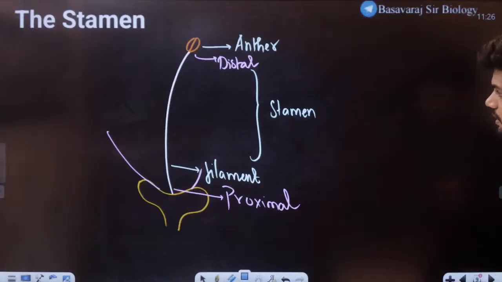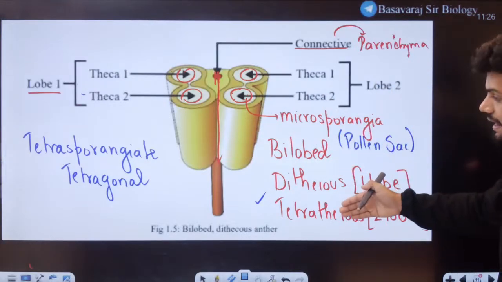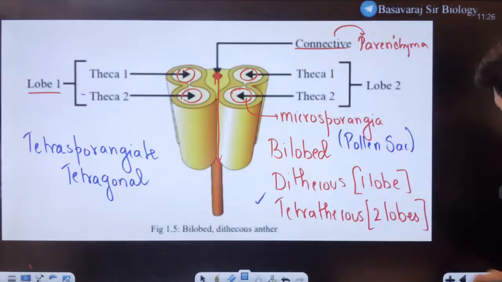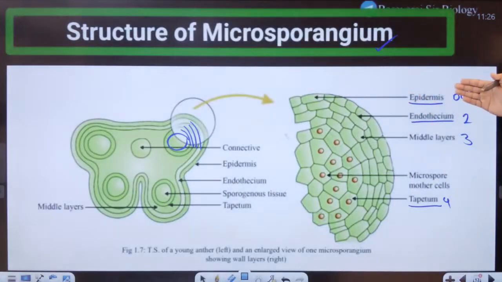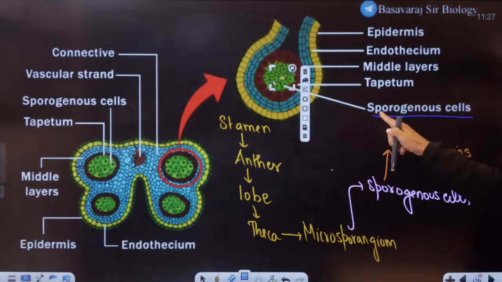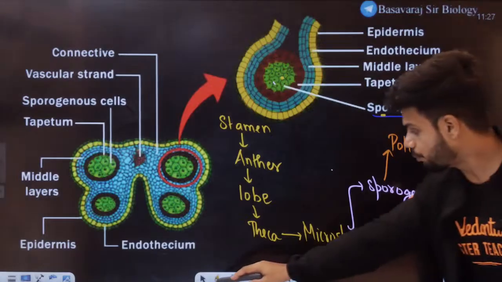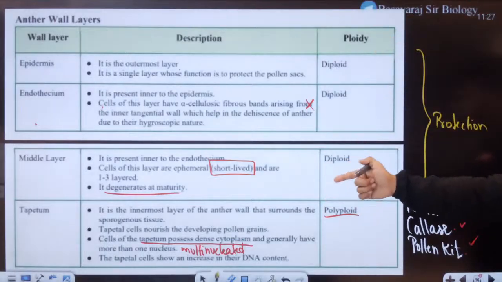Then we learned about stamen. We learned about the structure of a stamen, filament and anther. Then we learned anther structure. We learned about the bilobed, dithecous, tetrathecous, tetrasporangiate structure. Then we learned about the microsporangium with 4 walls: epidermis, endothecium, middle layer, and tapetum. Inside the microsporangium, we have sporogenous cells. These sporogenous cells will give the pollen grains eventually.